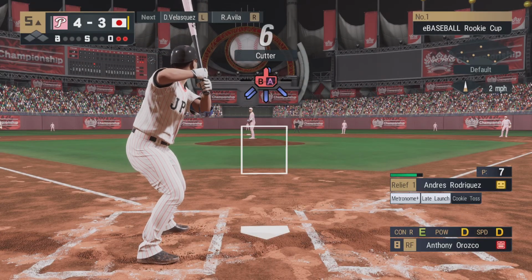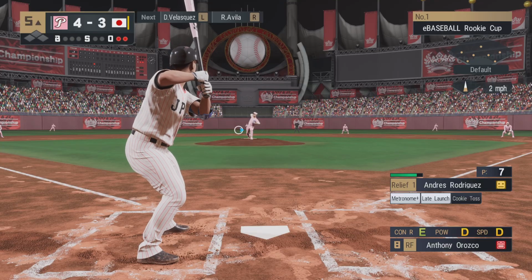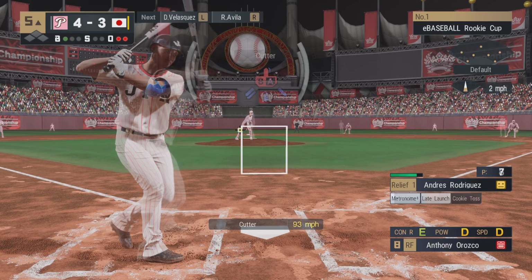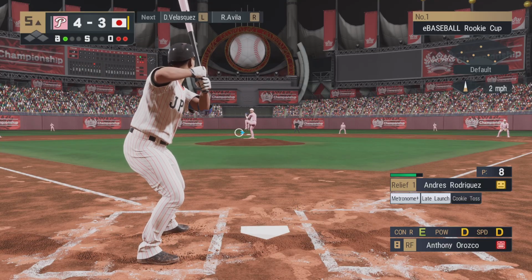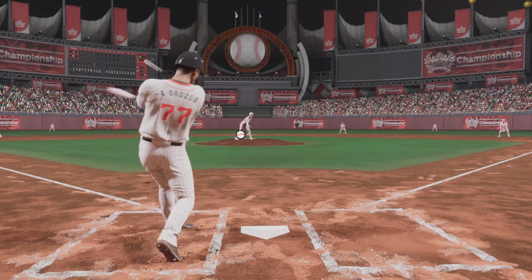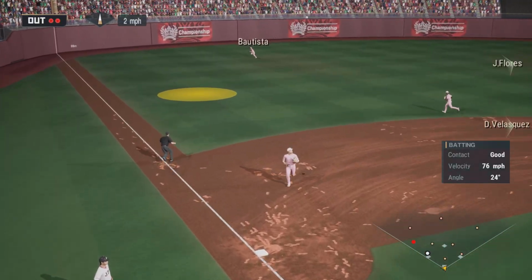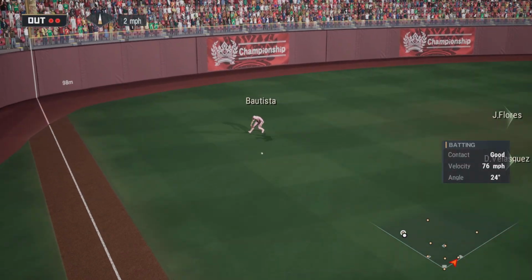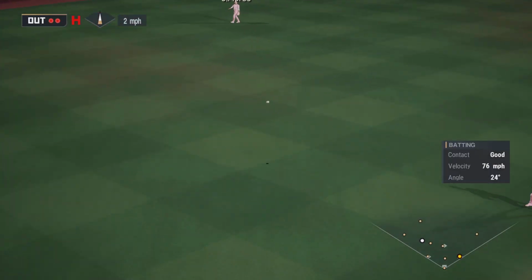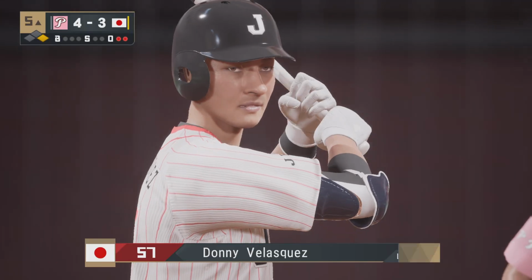Striding to the plate, the number 8 man in the order, Anthony Orozco. In his last at bat, he hit a double to left. 2 outs, bases empty. Pulls that one. And that'll be in there for a hit. They've allowed the tying run to reach base.